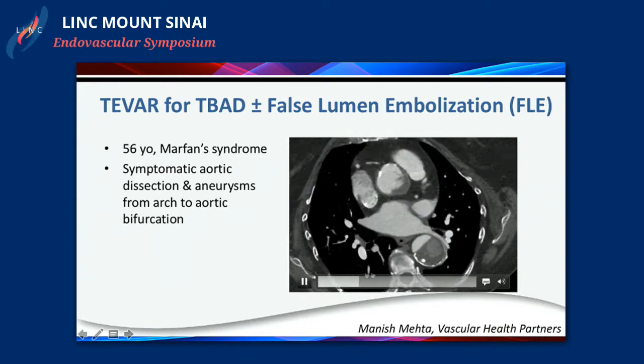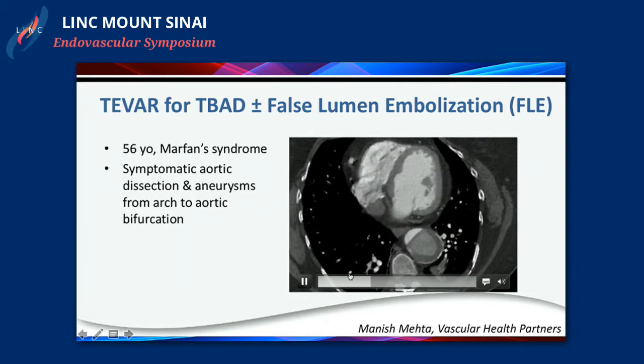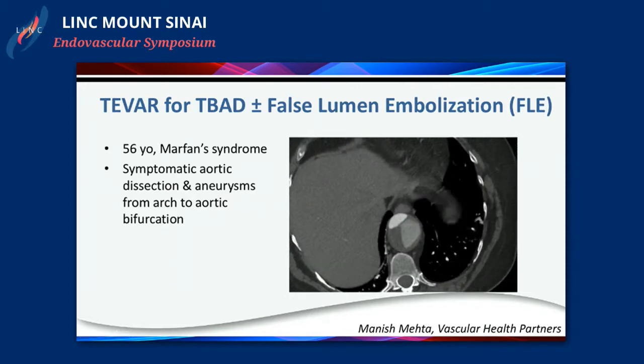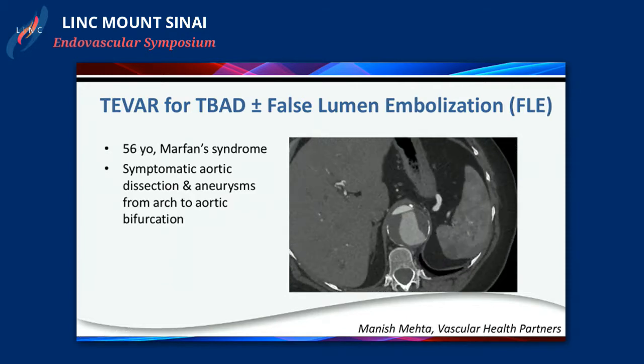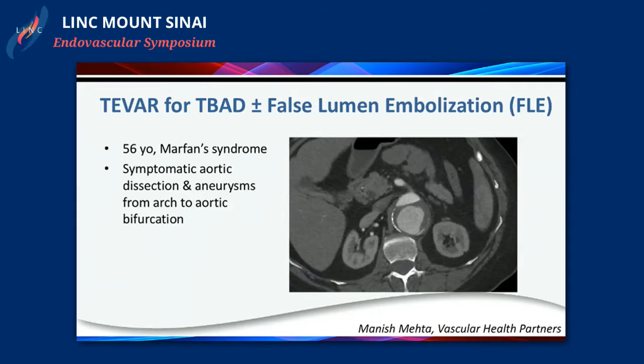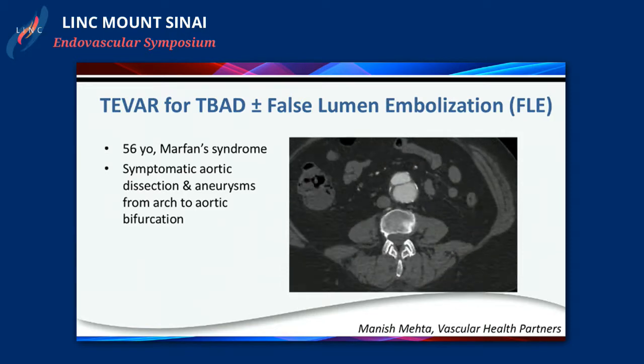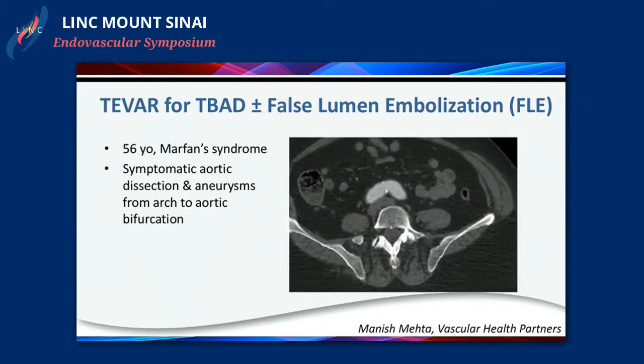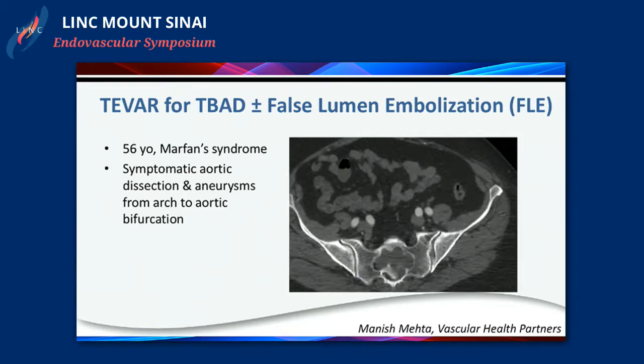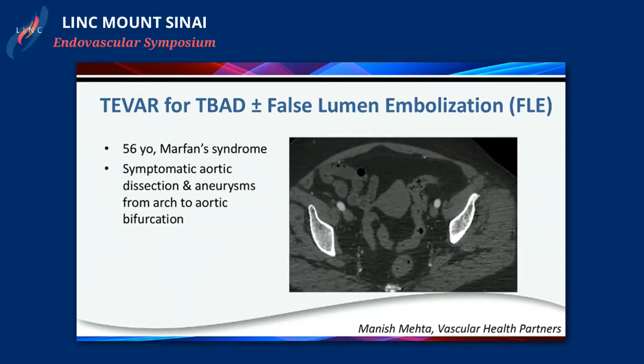And the aneurysm extends all the way down across the paravisceral arteries into and up to the aortic bifurcation. The iliac arteries are ectatic, and everything comes off the true lumen. The left renal comes off the true and false lumen. This patient was symptomatic. She actually came in with abdominal pain, and on examination, the aneurysm was tender to touch.